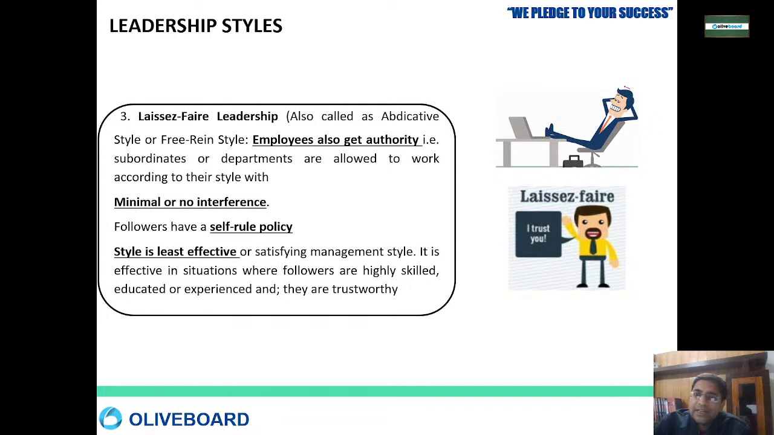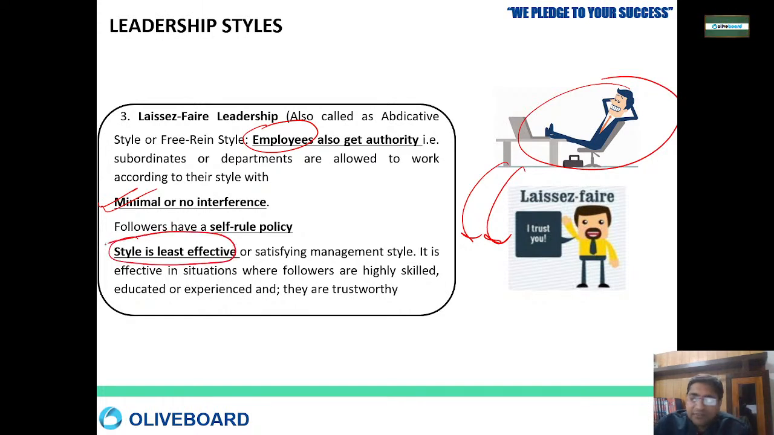Laissez-faire means this is a leader who says, no worries, I am simply sitting. I have given you full freedom to do whatever you do. So the employee gets the authority. There will be minimal or no interference from the leadership position. It's like a self-rule policy. It means do what you want to do, just nothing should go wrong. If something goes wrong, I will interfere. So this style is least effective.